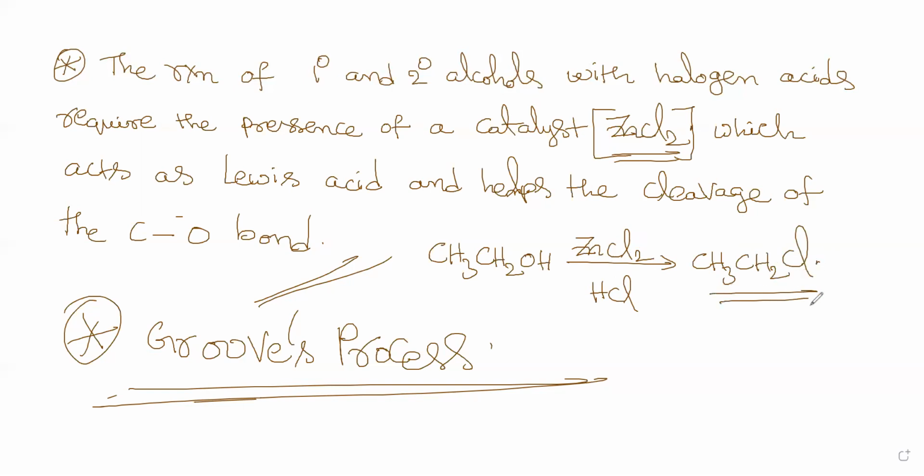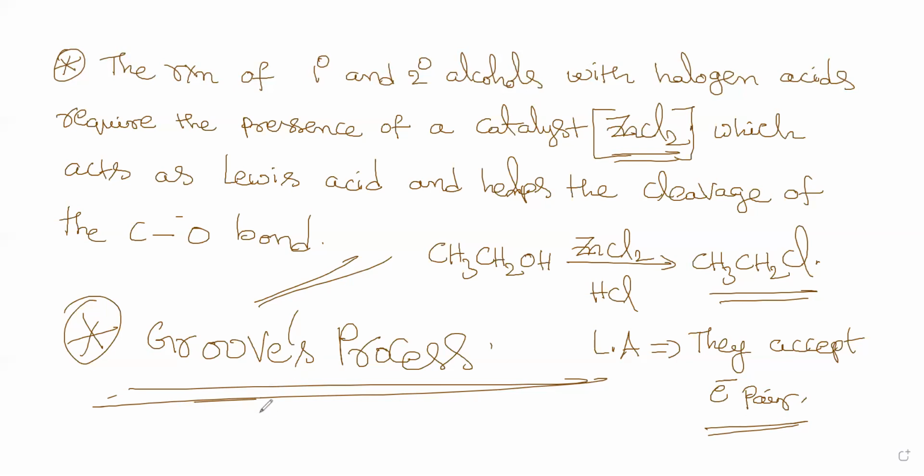What is a Lewis acid? Lewis acids accept electron pairs. Lewis acid is the one which will accept the electron pair. What are Lewis bases?